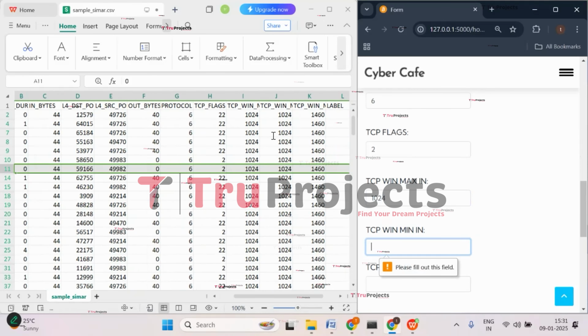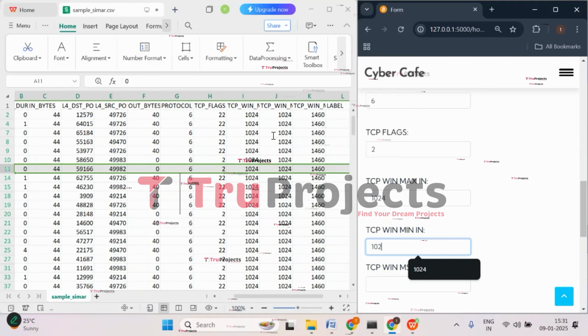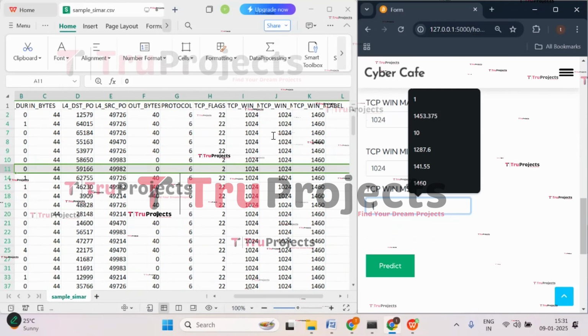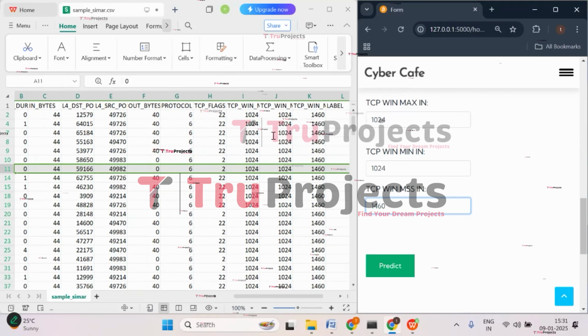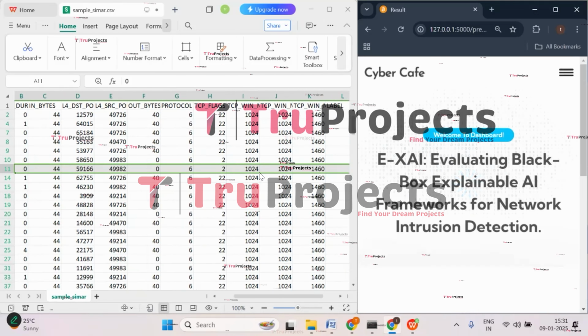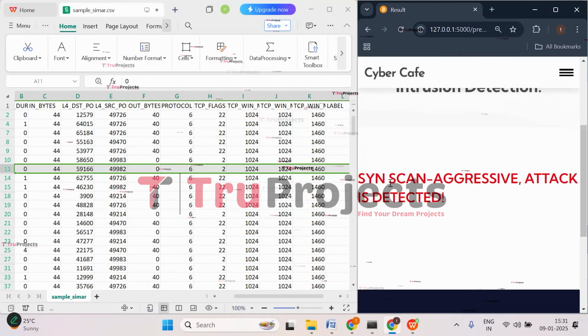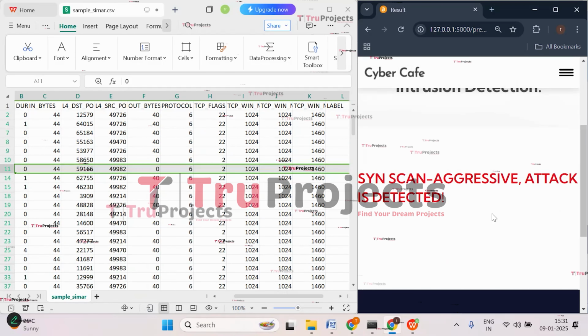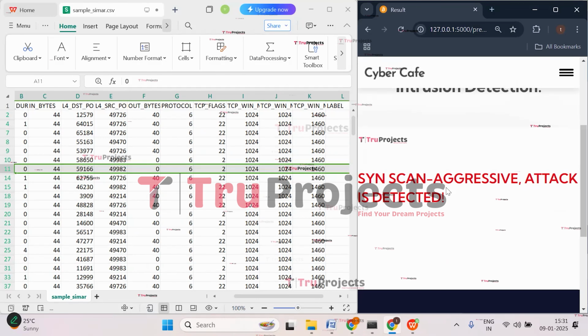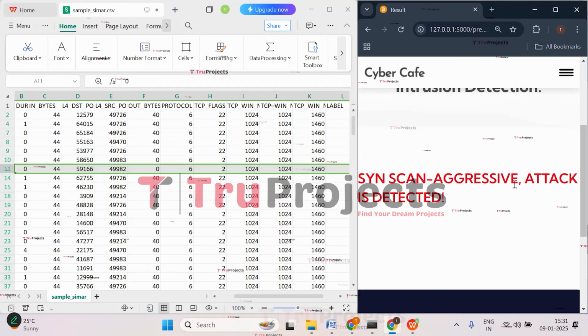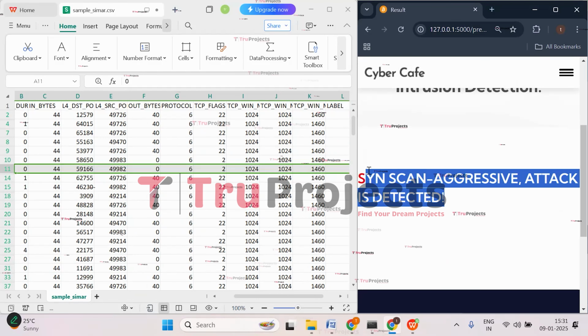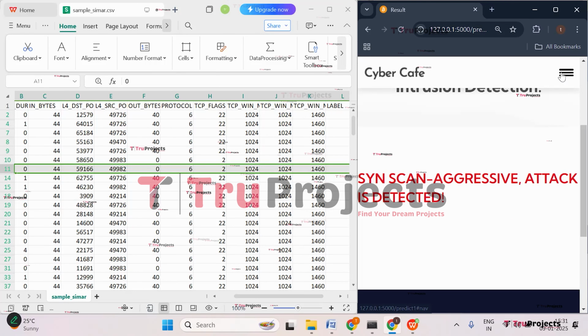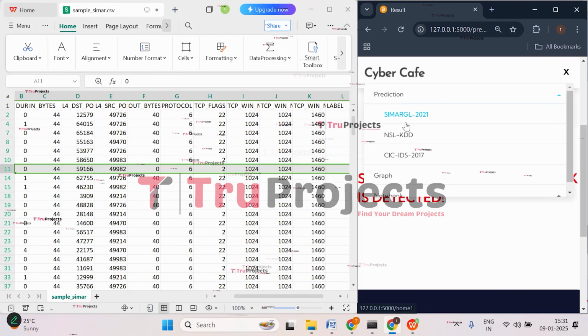Min in is 1024. MSSN is 1460. Now click on predict. So here we got the prediction that SYN scan aggressive. That means there is an attack there. So that is SYN scan aggressive. So here we got the prediction that there is an attack detected. So we are done with this prediction of SIMARGL.